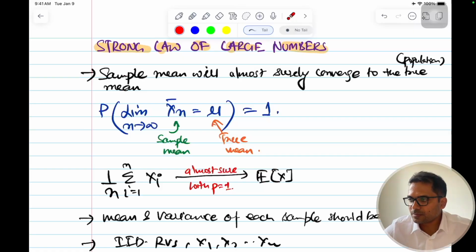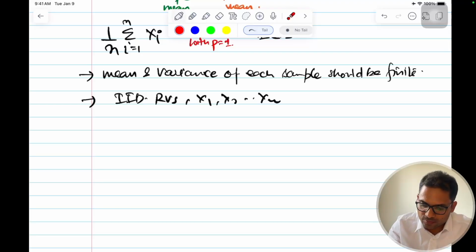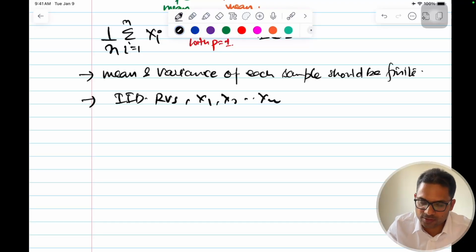Let me give an example that will make the difference clear. What's the difference between strong law and weak law?